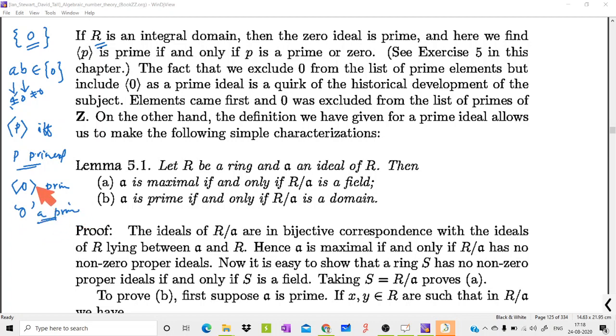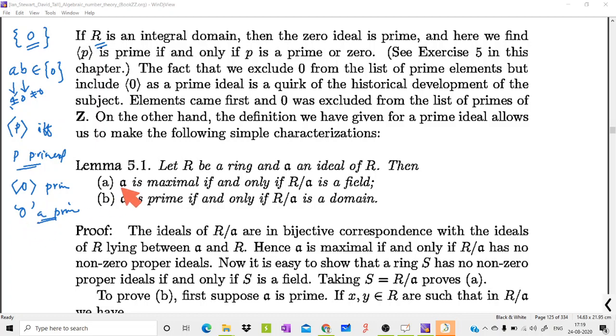Okay, so only in the collection of ideals we have 0 as prime ideal, but when you consider element, 0 will never be considered as a prime element. Okay, that is a contrast here. So that is a convention.